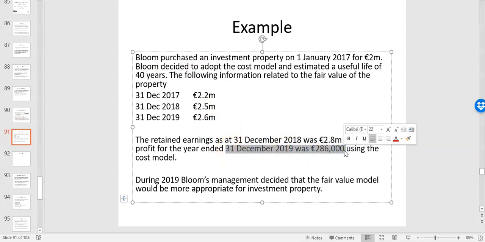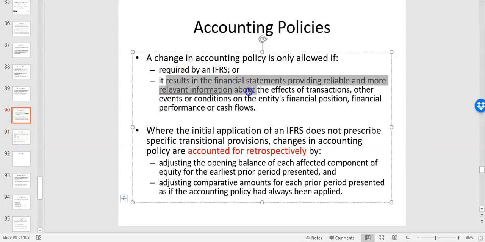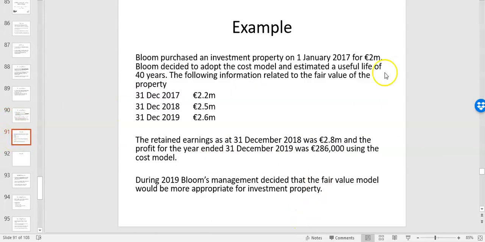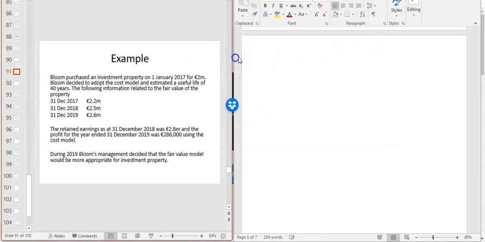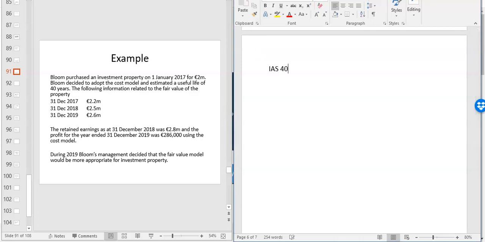assuming the cost model. During 2019, Bloom's management decided the fair value model would be more appropriate for investment property. So they're using this choice where it gives us more reliable and relevant information. So they're changing accounting policy. Now the key thing here, and we'll bring this up so we can write it side by side, this is a change in accounting policy. Right? IAS 40, cost to fair value model. Change in accounting policy.